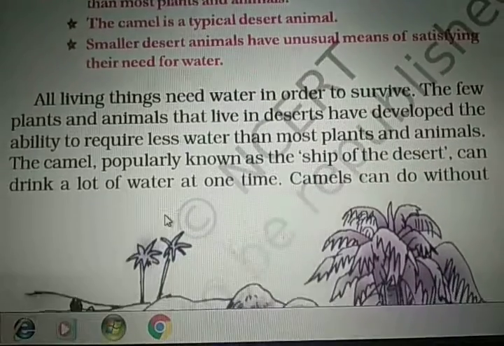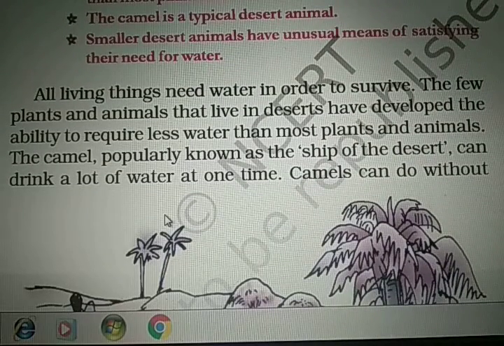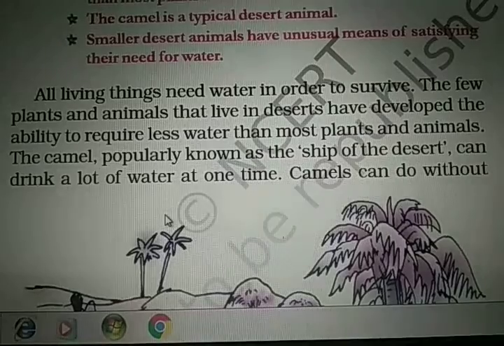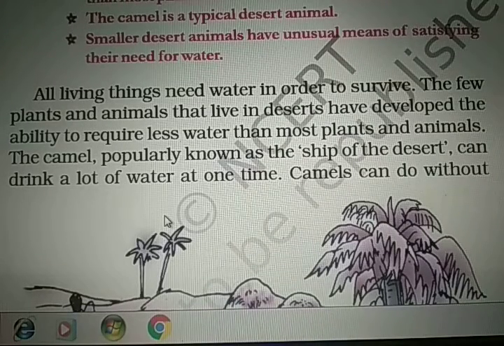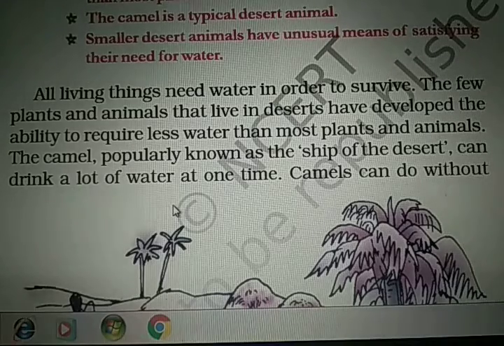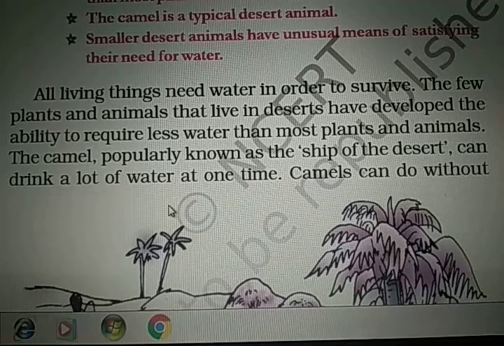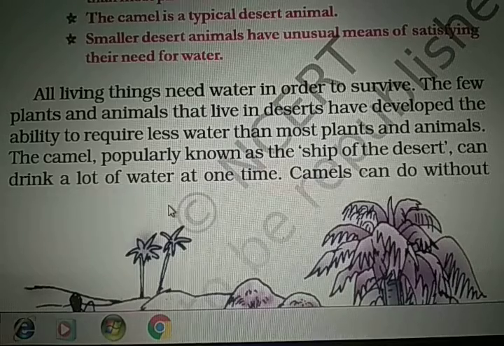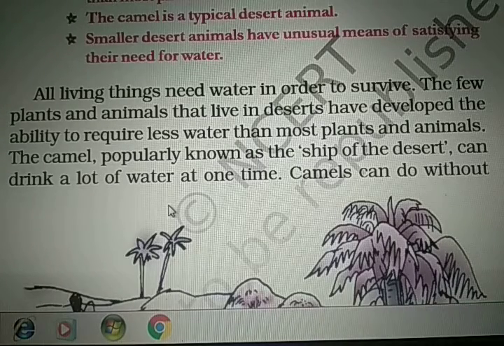All living things need water in order to survive. The few plants and animals that live in deserts have developed the ability to require less water than most plants and animals. The camel, popularly known as the ship of the desert, can drink a lot of water at one time. So it's a normal thing. Generally, all living things need water. If they have to live, if they have to survive, then they need water, whether it is an animal or a tree.